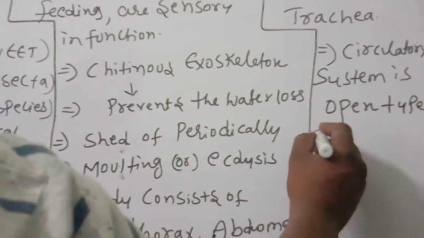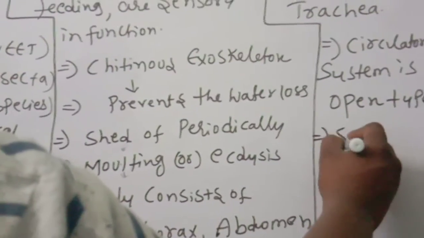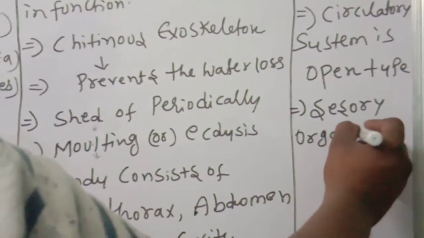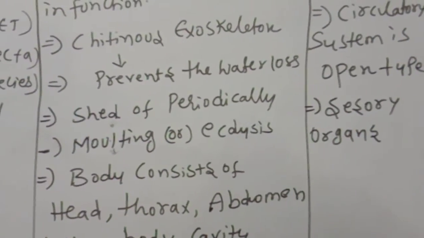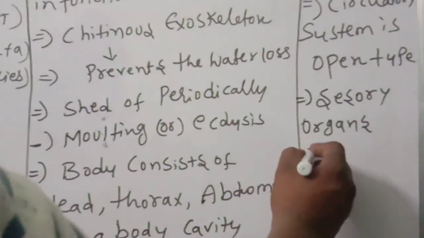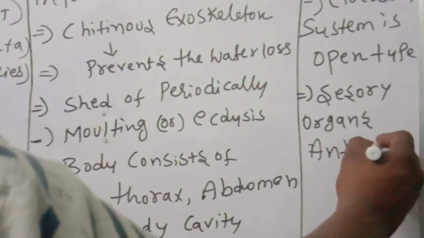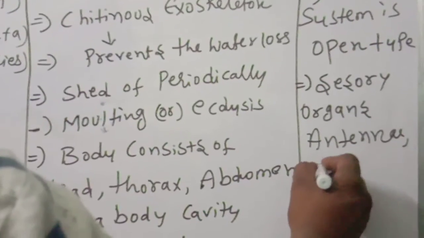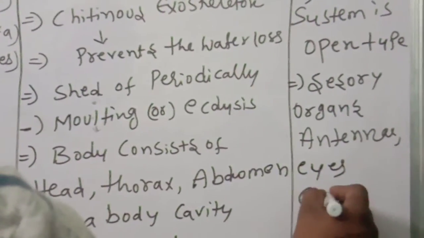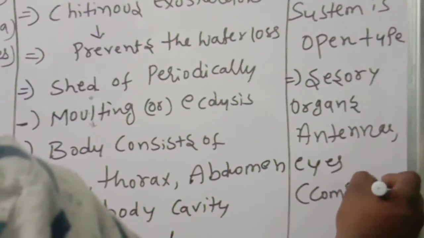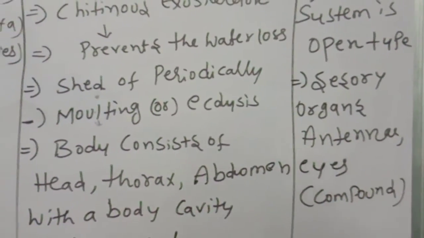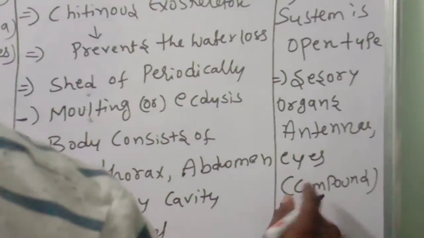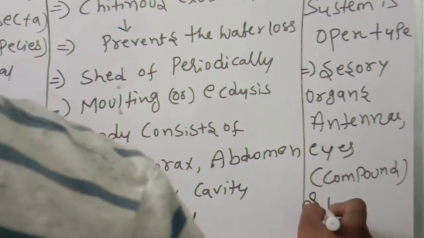Next, the sensory organs, which are helpful for identification of sense. Antenna will be there, and compound eyes, and statocysts, a very important bit.